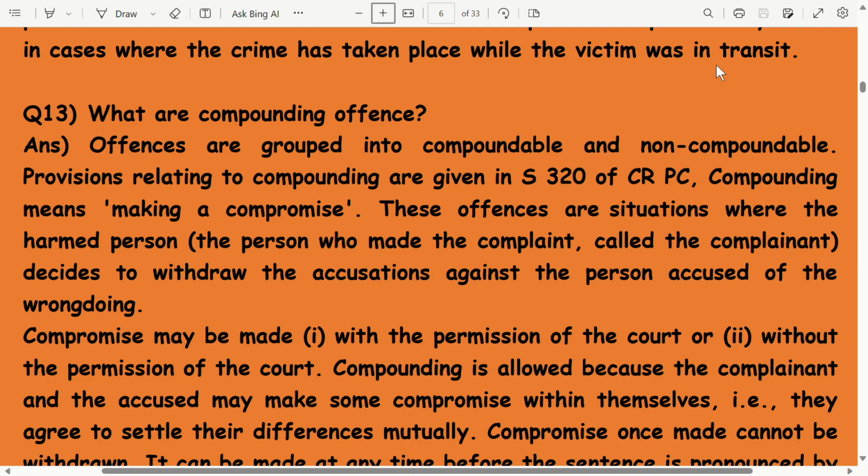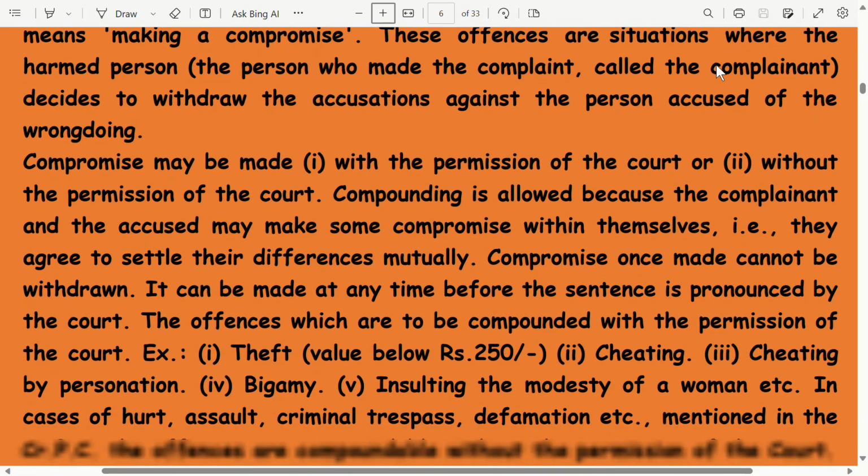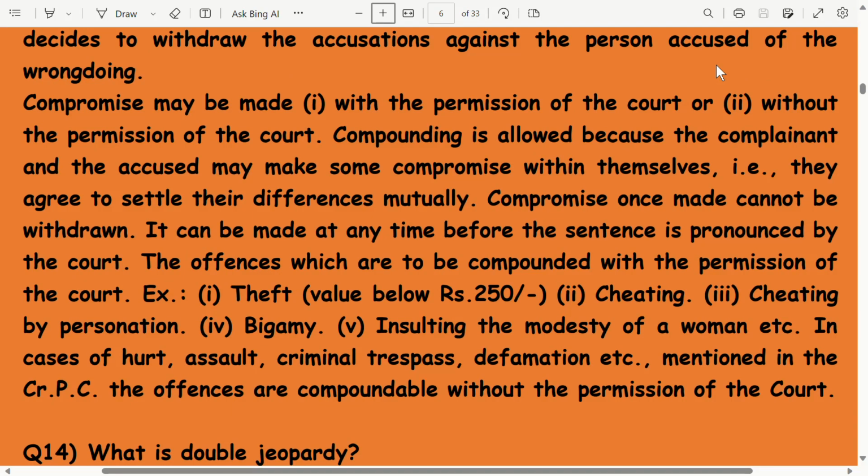Compromise may be made with permission of the court or without the permission of the court. Compounding is allowed because the complainant and the accused may make some compromise within themselves, that is, they agree to settle their differences mutually. Compromise once made cannot be withdrawn. It can be made at any time before the sentence is pronounced by the court.